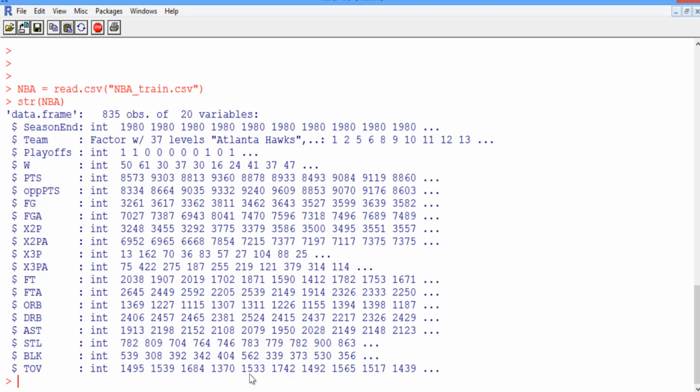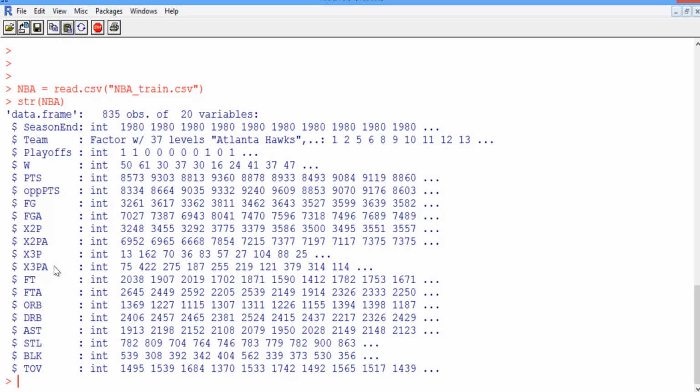So for example, FG is the number of successful field goals, including 2 and 3-pointers. Whereas FGA is the number of field goal attempts. So this also contains the number of unsuccessful field goals. So FGA will always be a bigger number than FG. The next pair is for 2-pointers, the number of successful 2-pointers and the number attempted. The pair after that, right down here, is for 3-pointers, the number successful and the number attempted. And the next pair is for free throws, the number successful and the number attempted.